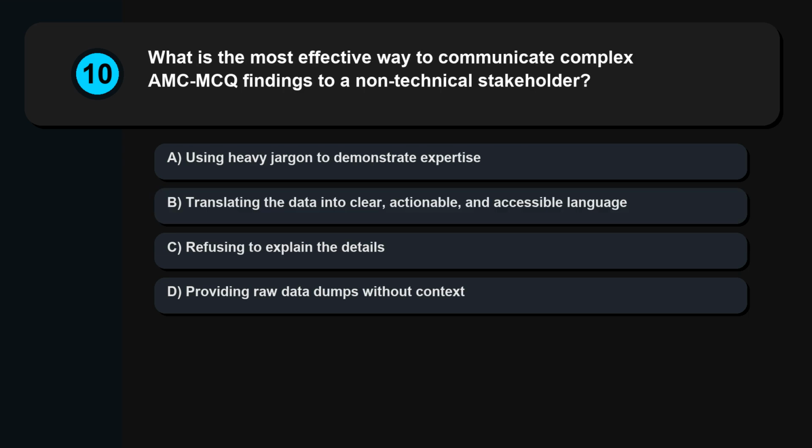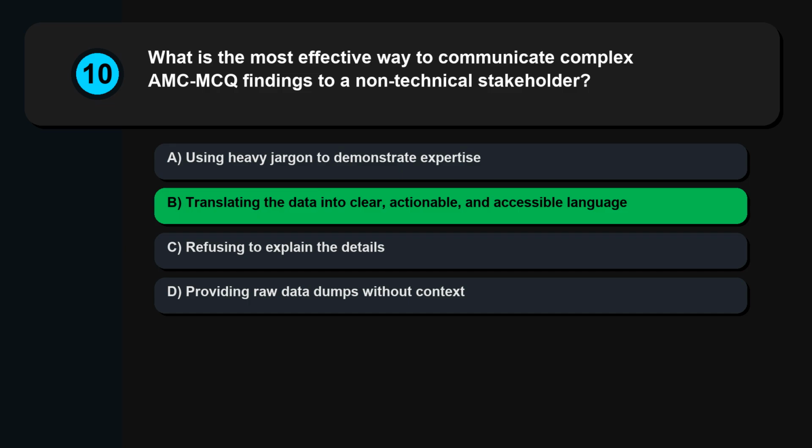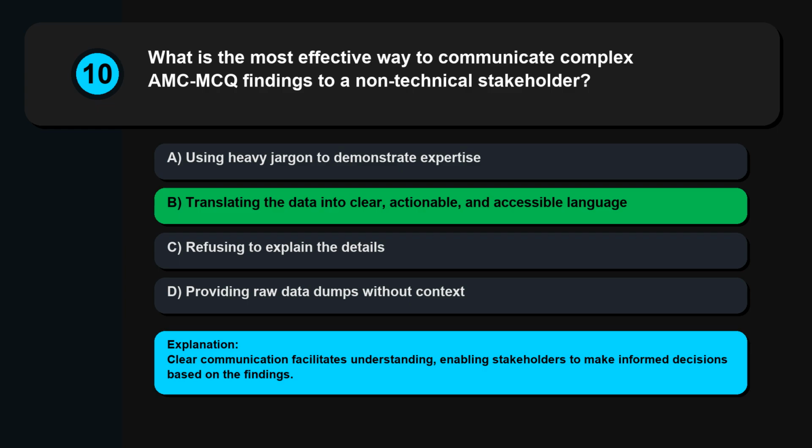Question 10. What is the most effective way to communicate complex AMC MCQ findings to a non-technical stakeholder? Using heavy jargon to demonstrate expertise. Translating the data into clear, actionable, and accessible language. Refusing to explain the details. Providing raw data dumps without context. Clear communication facilitates understanding, enabling stakeholders to make informed decisions based on the findings.